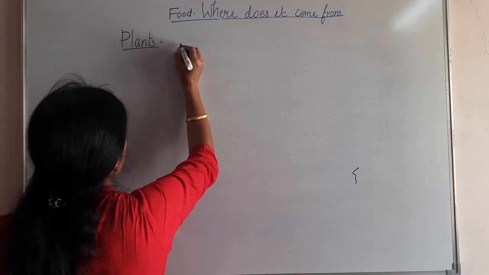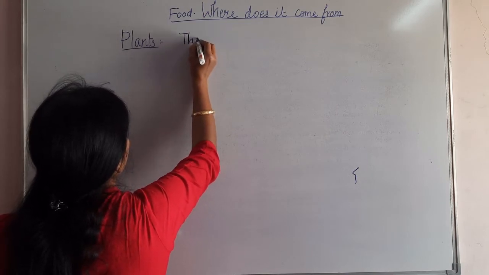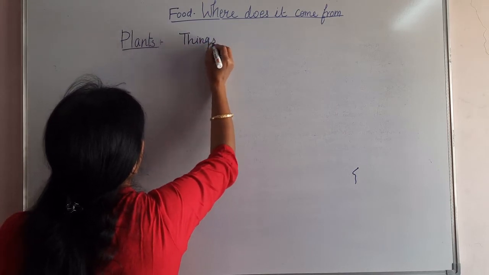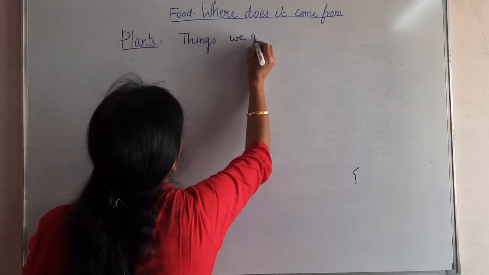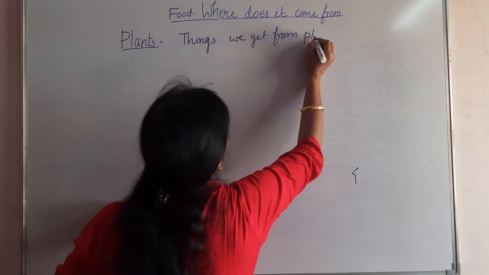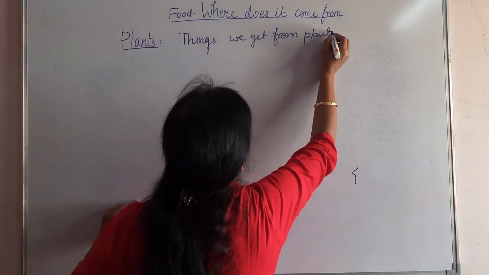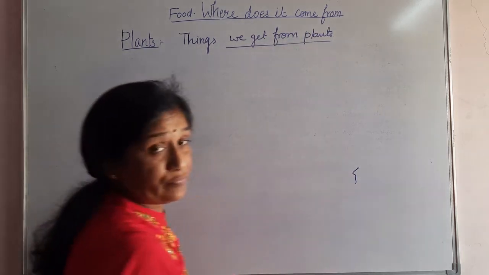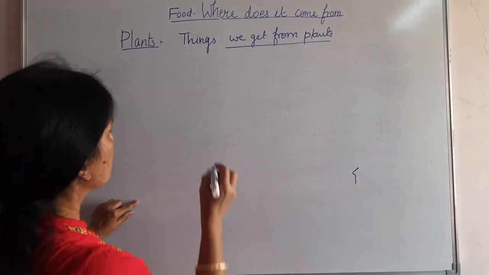So, the things that we get from plants to eat, that we use as food.